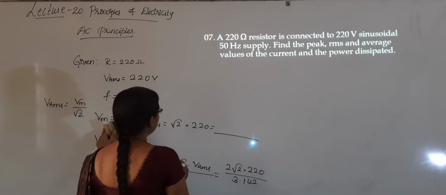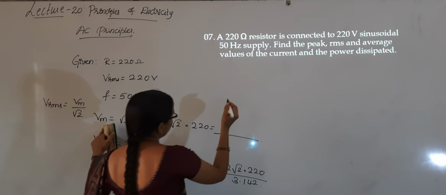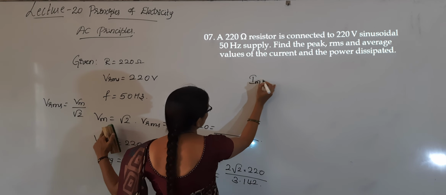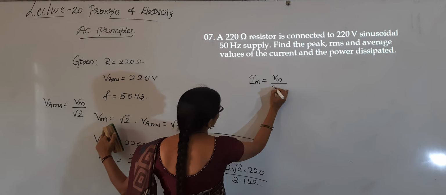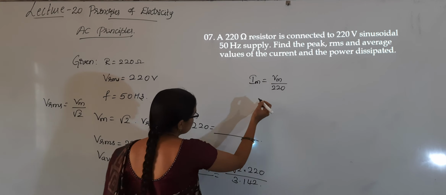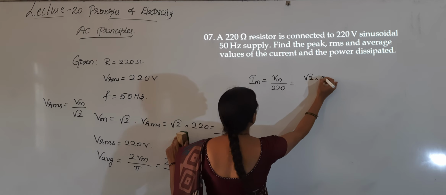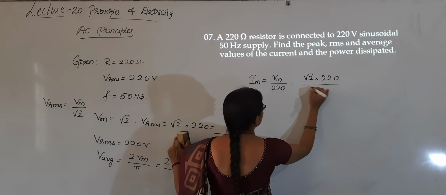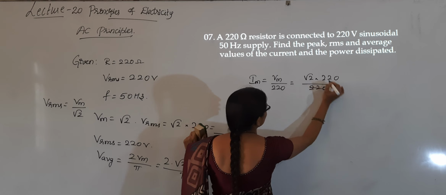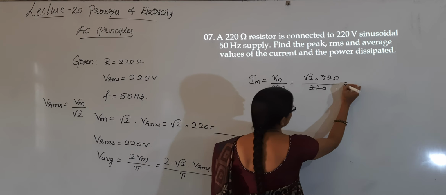Okay, the peak value of the current we have to calculate. Im is equal to Vm divided by the 220 ohm resistor, Ohm's law. Vm will be 2 root 2 into 220 divided by 220, both get cancelled.